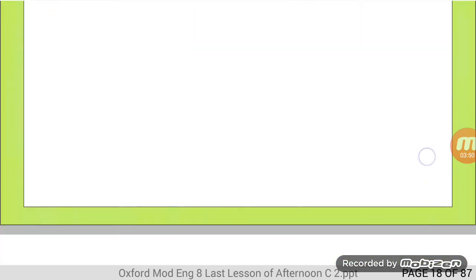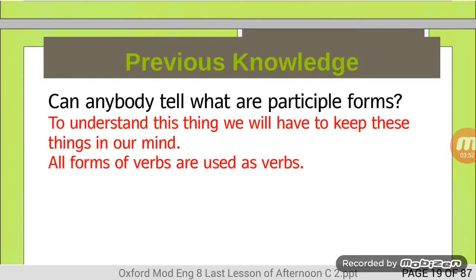The first thing, we must know all forms of verbs are used as verbs. And the main function of all forms of verbs is to show action in the sentence. They are used to show the tense in the sentence.